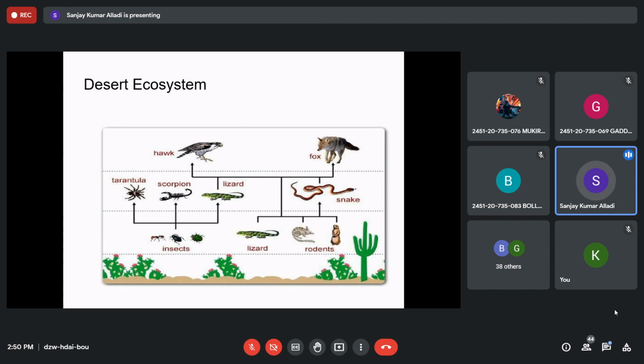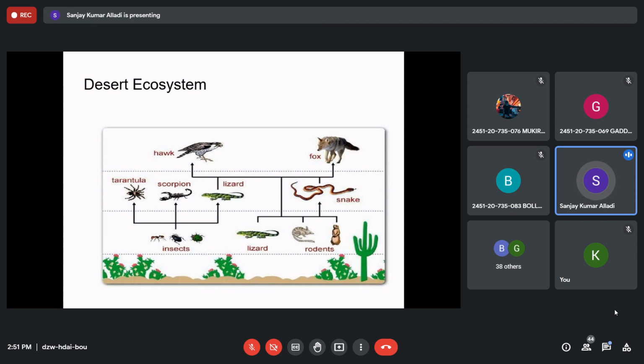And the only difference here is plants have modified themselves, removing the leaves and turning them into thorns, which protects the water and the plant from enemies. And similarly, animals have modified themselves to sustain the extremely hot conditions of the deserts by removing the sweat glands. Those animals which live in the deserts don't have sweat glands and they can sustain.